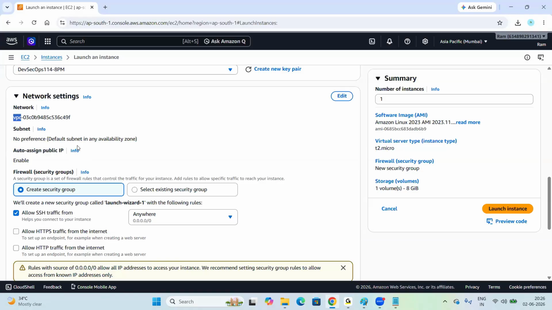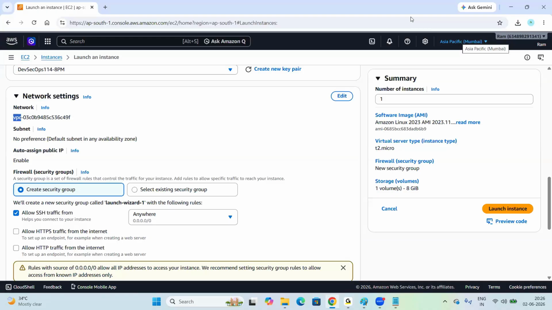For example, I'm creating this server in the Mumbai region. In the Mumbai data center, thousands of companies are using the resources. If you want to customize and isolate your resources, we require a VPC, right?